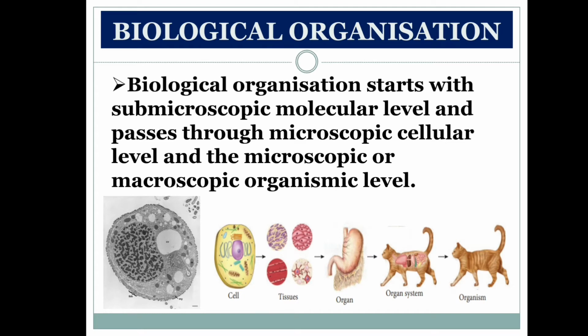Too small to be seen by an ordinary light microscope. What is macroscopic? An extremely large number of particles. So they are arranged in the order of rank. It goes from the submicroscopic molecular level through the microscopic cellular level and finally to the microscopic or macroscopic organismic level.